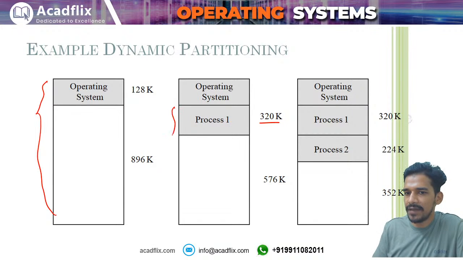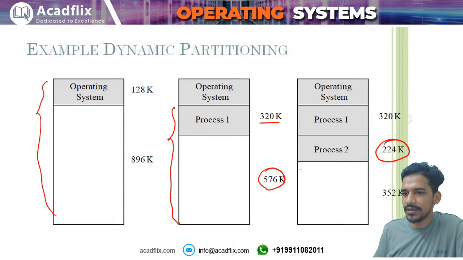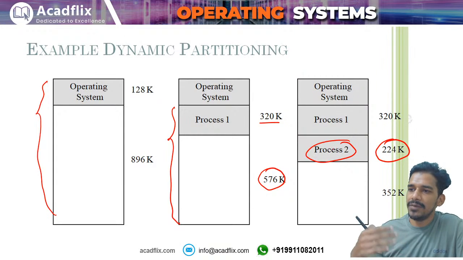Now the user space is having 2 partitions. One partition is allocated to process 1 and the other partition is empty. Then a new process comes, and this process requires 224 kilobytes. Out of the remaining portion you will make one more partition of 224 kilobytes and allocate that partition to process P2.